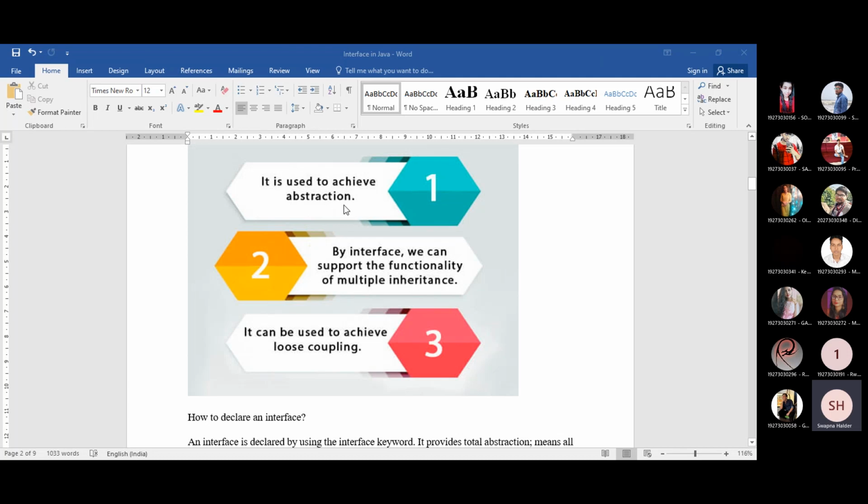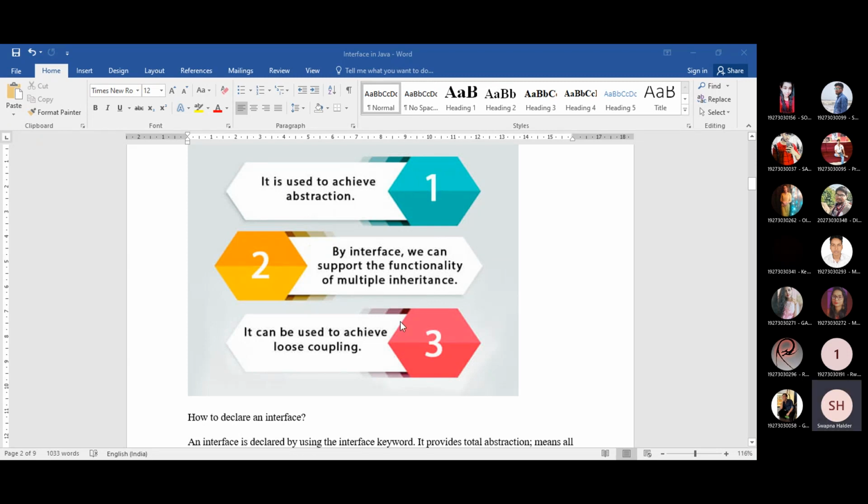And you can say that fully abstraction, that means 100% abstraction, can be achieved whenever you are using the interface. And here lies the difference between the abstract class as well as the interface. Look at that point, that whenever you use the abstract class, that class may contain a concrete method or a non-abstract method. But this is not the case for the interface. Whenever you are declaring an interface, all the methods that you have just declared inside that class must be abstract. Okay, so here lies the basic difference between the abstract class as well as the interface.